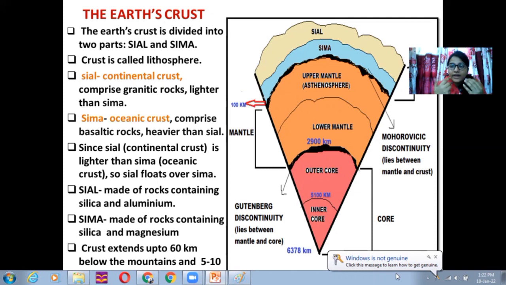Also, as I told you, how do we know whether the interior of the earth is solid or liquid? The knowledge comes from indirect evidence, that is the seismic wave. So how can I know that Sial and Sima are solid in nature? When the seismologists, the people who study the seismic waves, studied this with the help of primary waves and secondary waves, they came to the conclusion that both the primary and the secondary wave pass very smoothly through Sial and Sima. Thus, they concluded that both Sial and Sima are comprised of solid rocks.